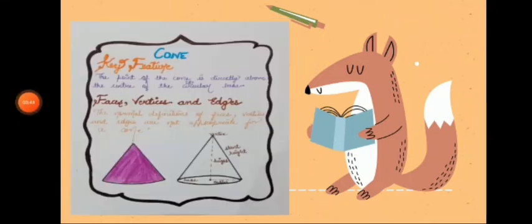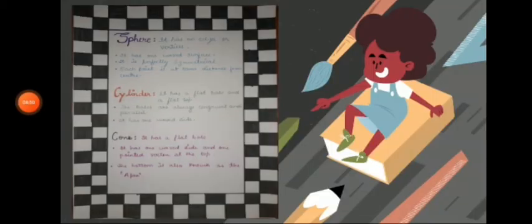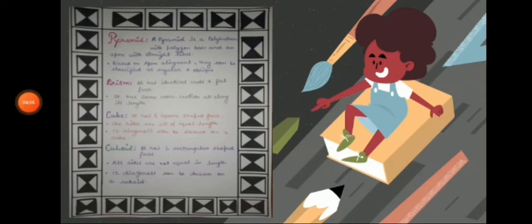The next shape is cone. If we talk about its faces, vertices and edges, the normal definition of faces, vertices and edges is not appropriate for cone. So our next topic is properties of 3D shapes. Here are some names of shapes with their properties. For example, sphere, cylinder, cone, pyramid, prism, cube, cuboid, etc.